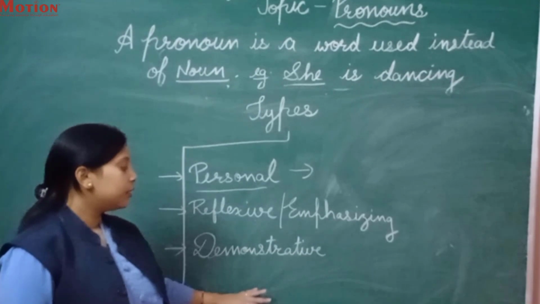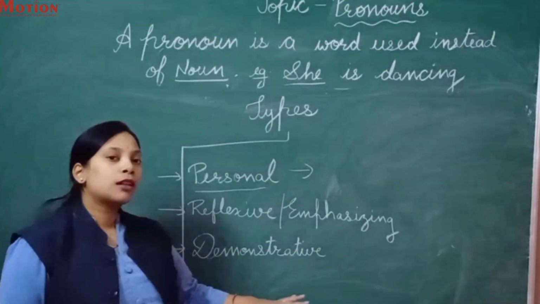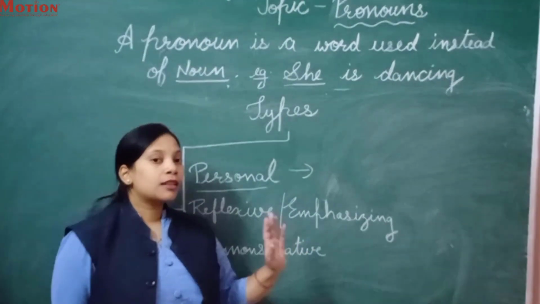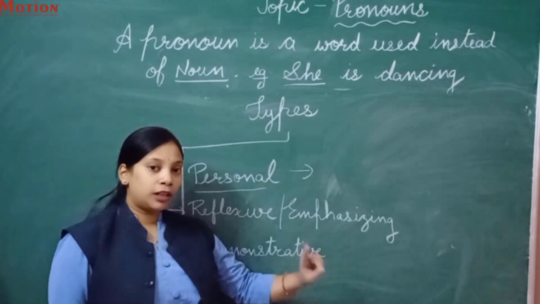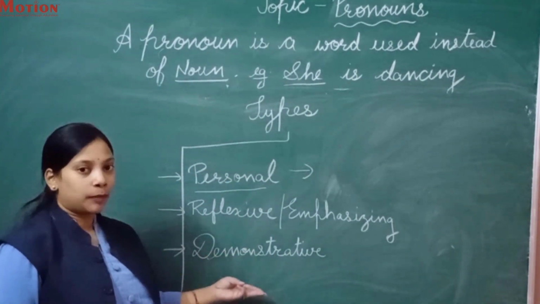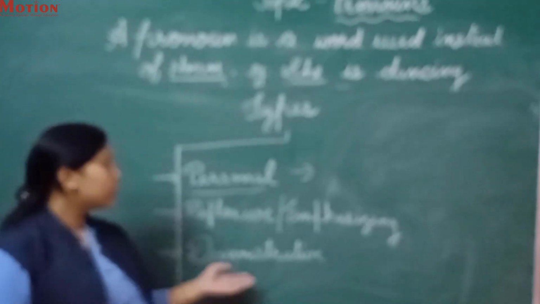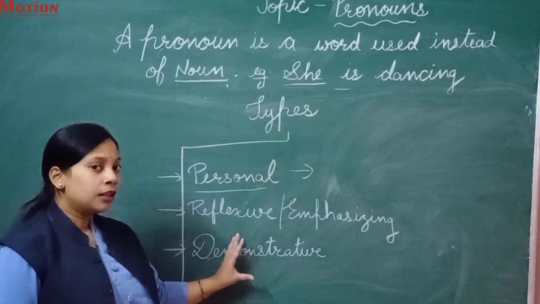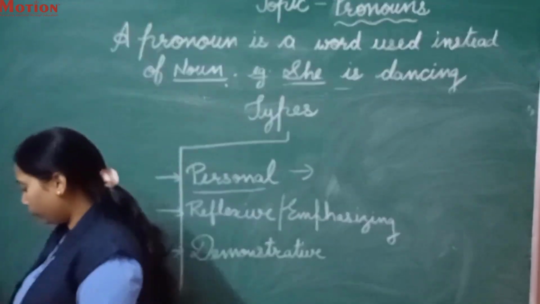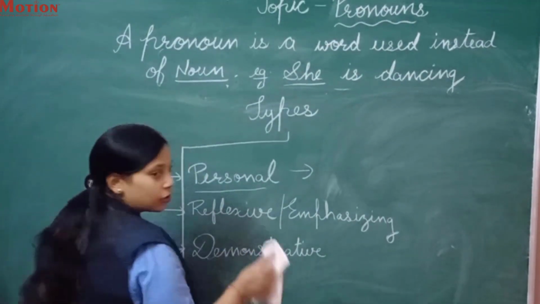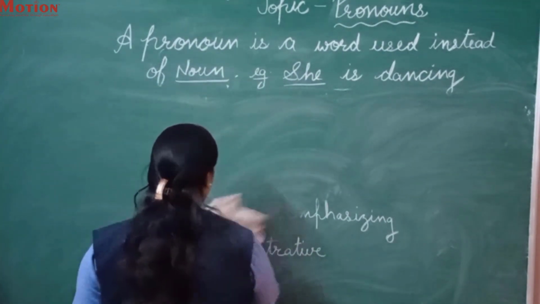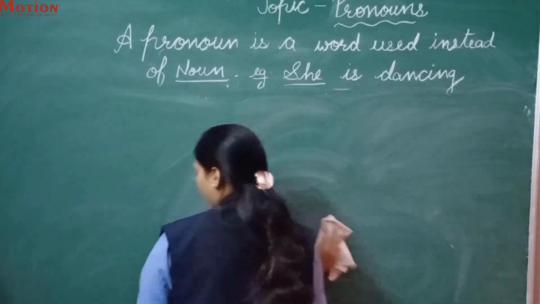There are some other types also, but we will discuss those in the next lecture. Firstly, keep the definition, the table, and the three types clear in your mind. I am giving you some examples of these three types. You have to find out which kind of pronoun is mentioned in the sentences. Got it?